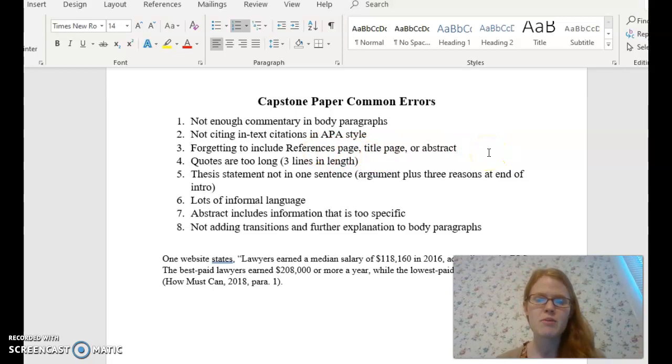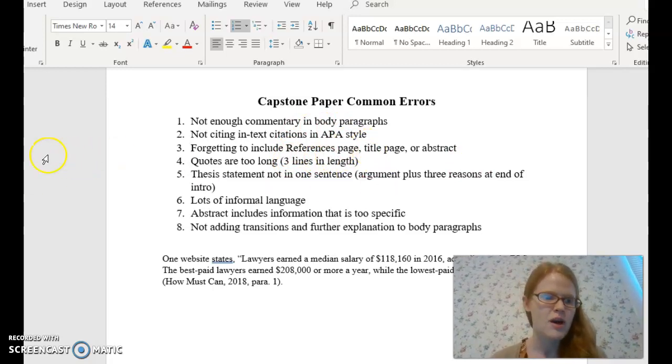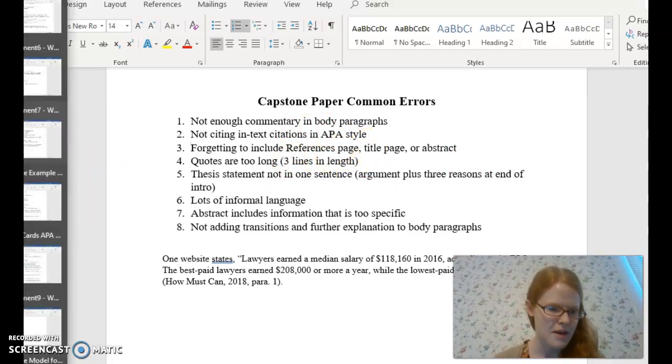All right, the next common error is forgetting to include a references page, title page, or abstract. Remember, your title page is your first page, your abstract is your second page, where you basically summarize what you're going to be speaking about, and then your references page should be the last page in your document. So I'll show you guys really quick how to do a references page.